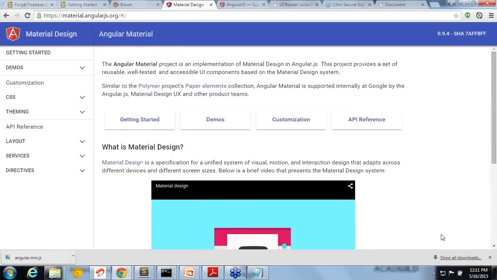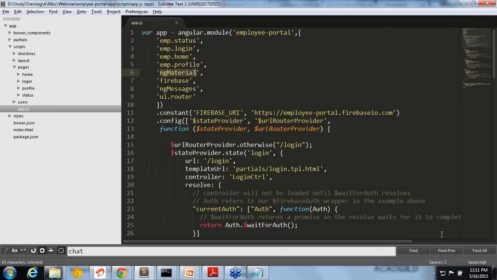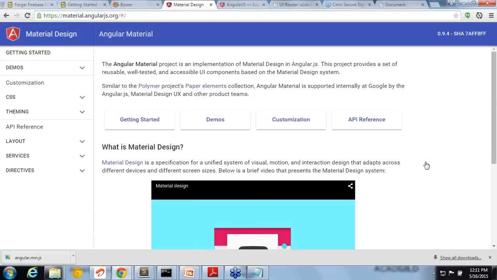Basically, it is for responsive design. They have created a lot of directives. I hope you understand by now what a directive is. It is nothing more than a custom directive or custom HTML component to which we can add a lot of functionalities. So Angular Material is a module which has a lot of directives that help to create responsiveness and things like accessibility.